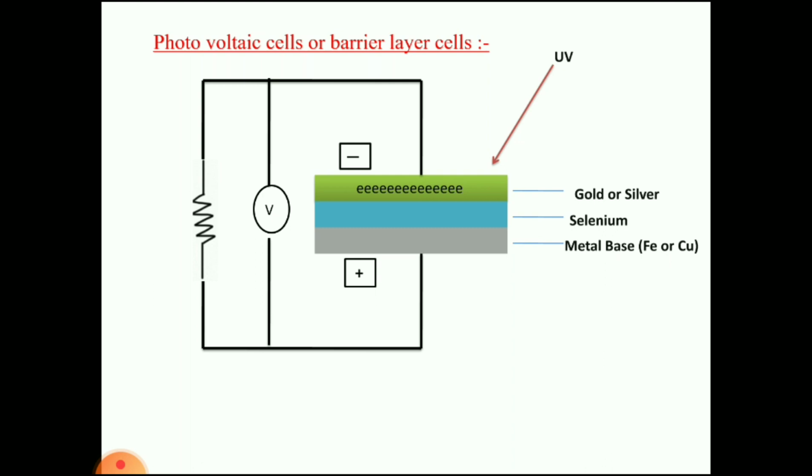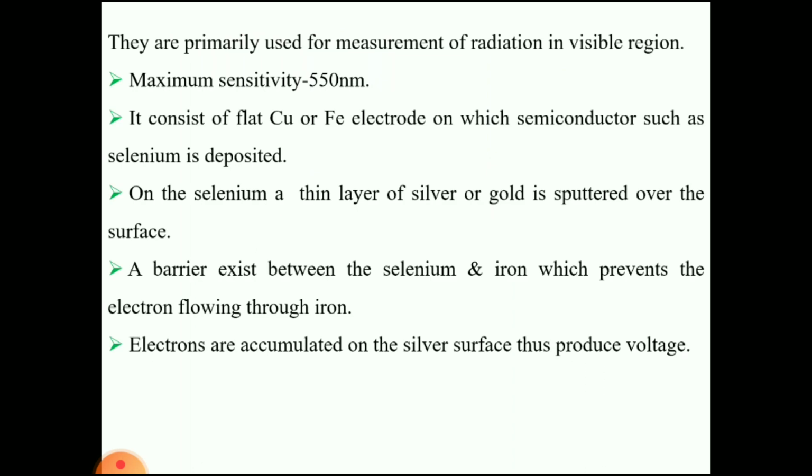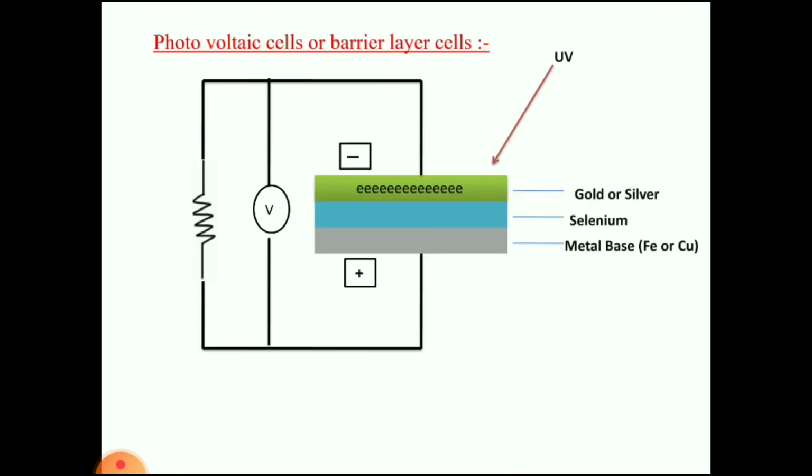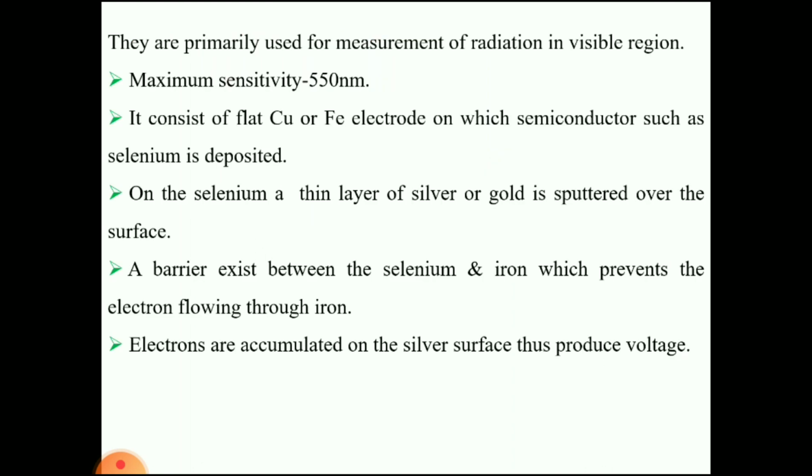So all the electrons produced will be accumulated in the gold layer. Then a potential difference between the cathode and anode will occur. Due to this potential difference, current will be generated.